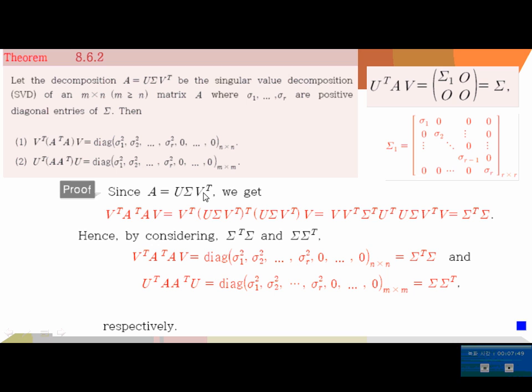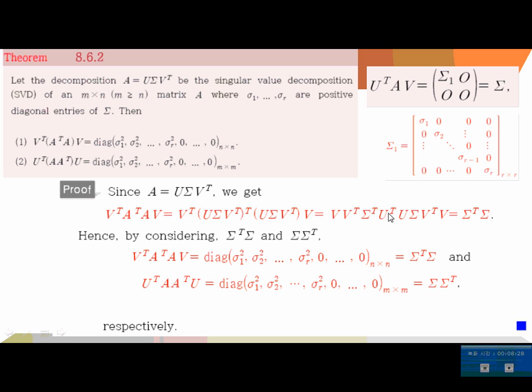Since A = UΣV^T, if we multiply A^T A by V^T and V on the left and right like this, then as you see here, this can be simplified. This turned out to be V^T times Σ^T times U^T. So it should be like this.